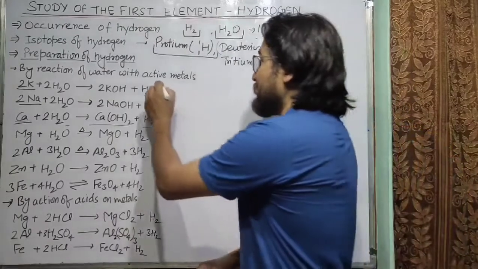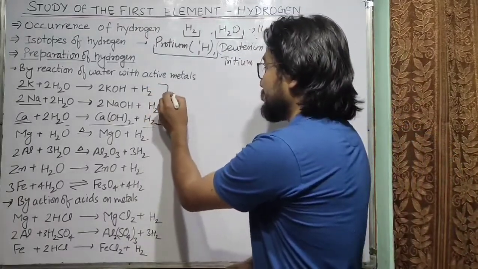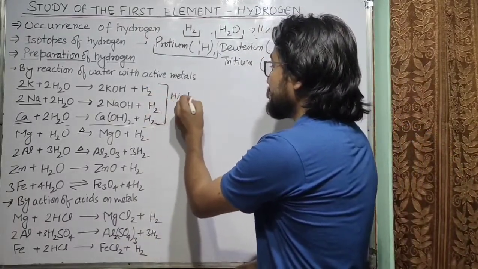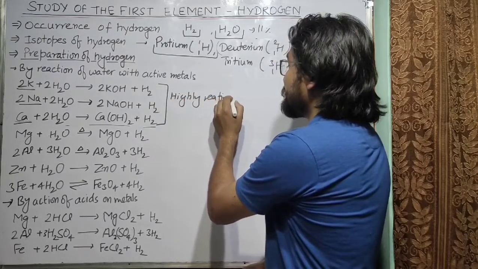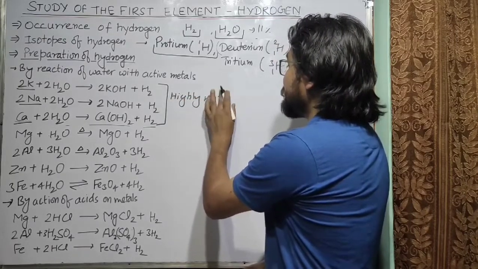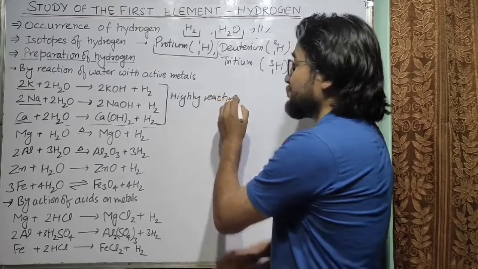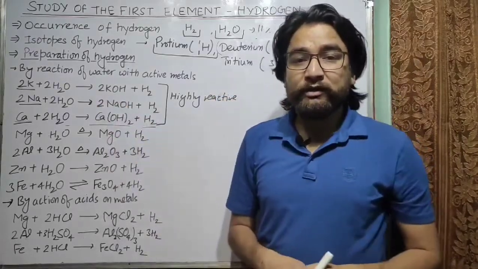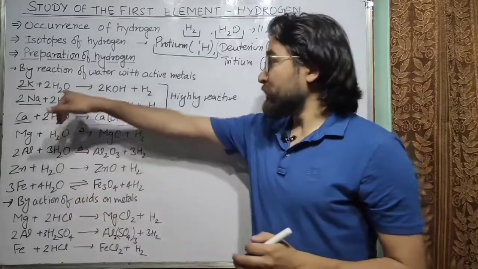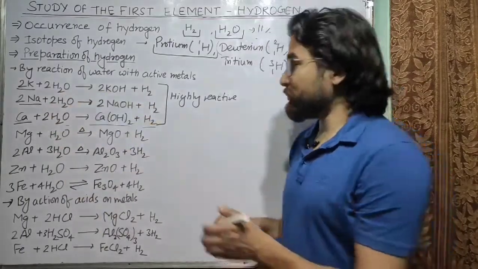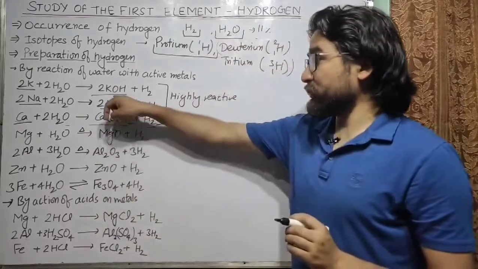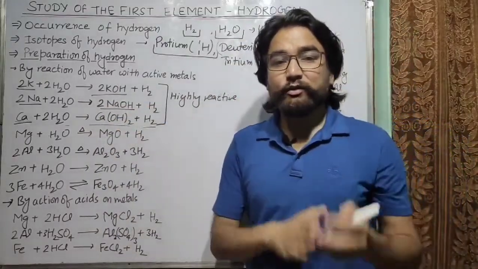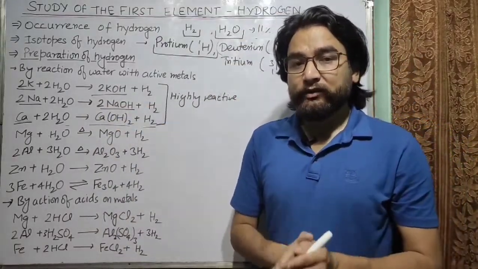So these are the most reactive metals, highly reactive metals. Because of these highly reactive metals, hydrogen is formed. So these most reactive metals will form the corresponding hydroxide. You can see potassium hydroxide, sodium hydroxide or calcium hydroxide.